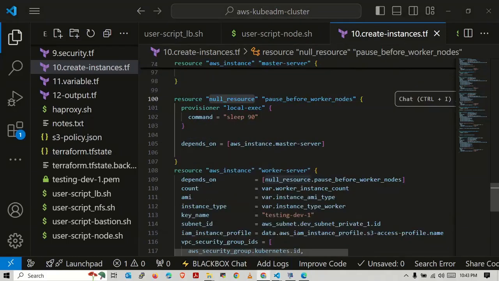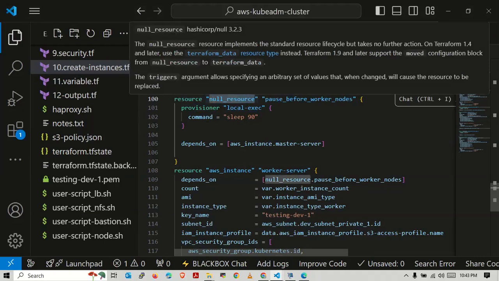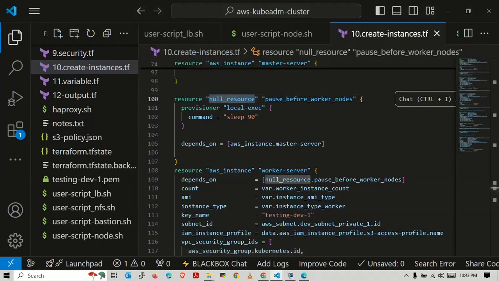So why did we use null resource or local exec in our case? Local exec in itself doesn't do anything, but it creates a dummy resource which doesn't have effect on any other resource, and which doesn't create any dependencies.